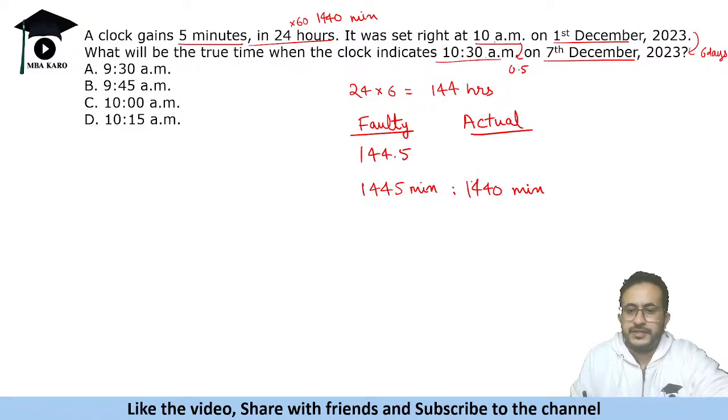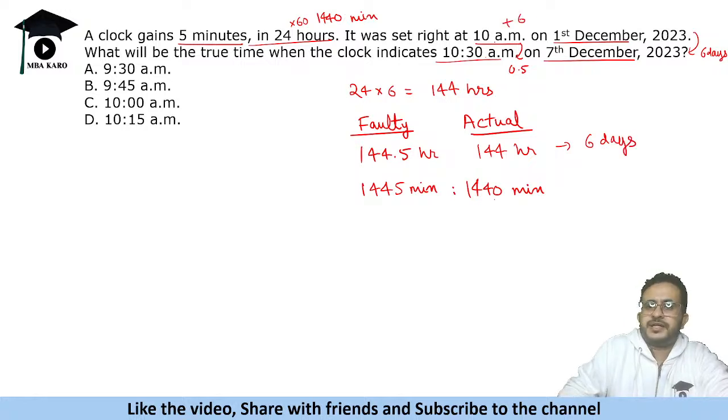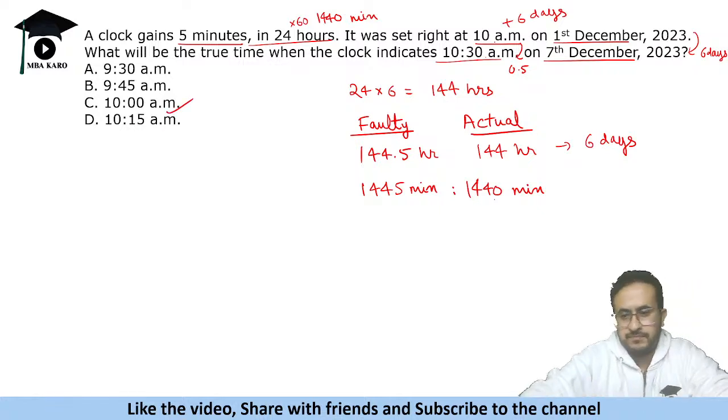So when the actual clock moves ahead by 1440 minutes, this moves ahead by 1445 minutes. So now it is moving ahead by 144.5 hours, so actual clock will move ahead by 144 hours. 144 hours means 6 days. So 6 days means 10 a.m. पे 6 days add कर लो. The time will be at 10 a.m. itself.